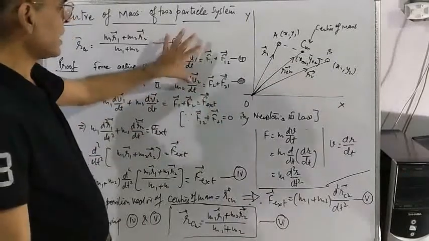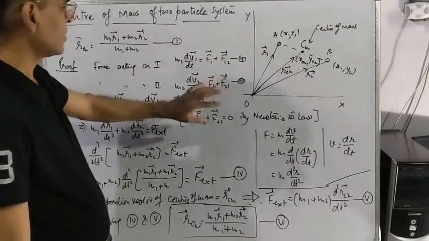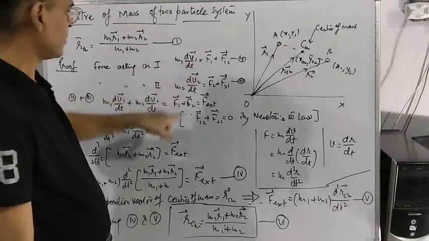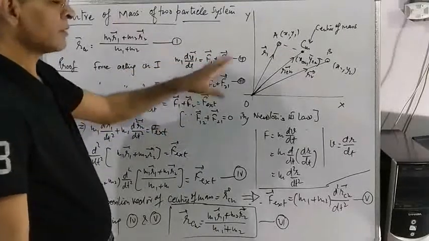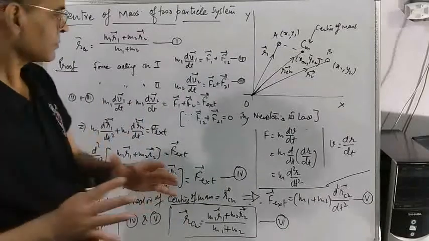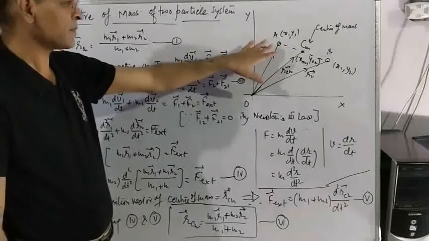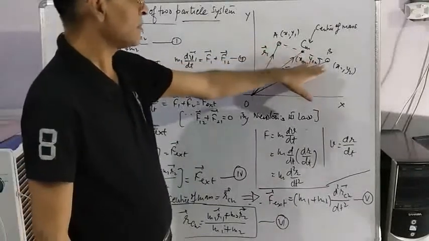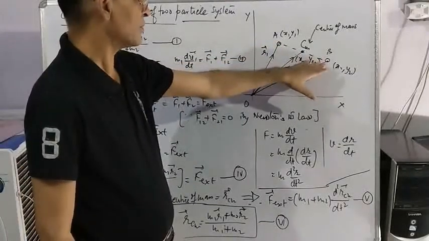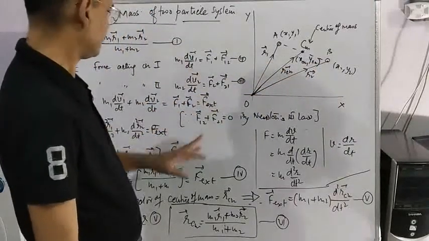Means when you are adding these two equations, the sum of these two forces will become 0. Only F1 plus F2 remains. And I have just told that because of external force, particle A is experiencing F1 and particle B is experiencing force F2. So F1 plus F2 will become the external force.